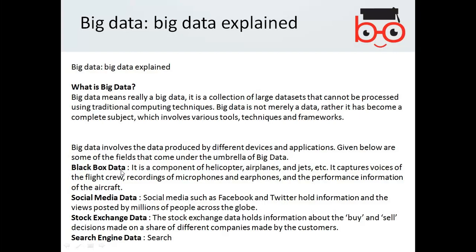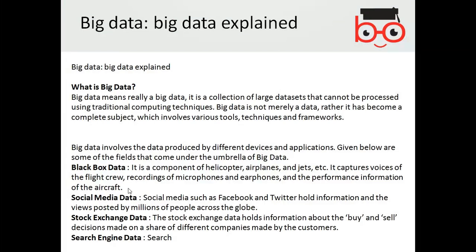Black box data. Have you heard about the black box? Oh yes, in the flights. Yeah, flights. It's a component of the helicopter, airplane, and jets. It captures voices of the flight crew, recordings of microphones, earphones, and performance information of the aircraft. So the black box data is a concept of big data.